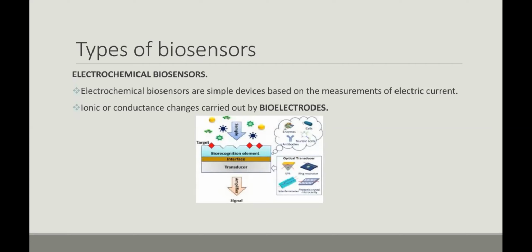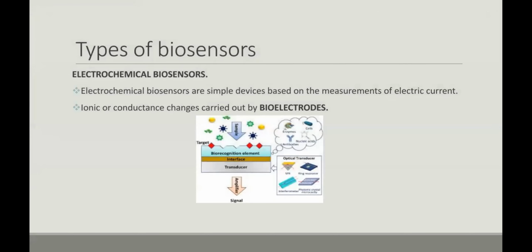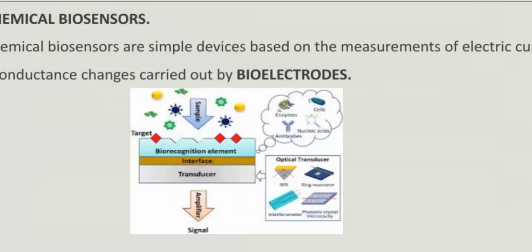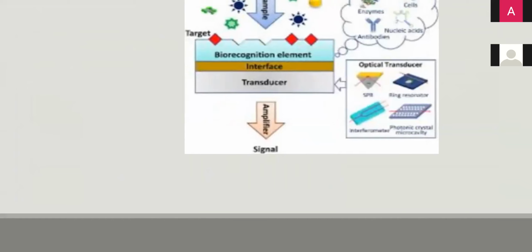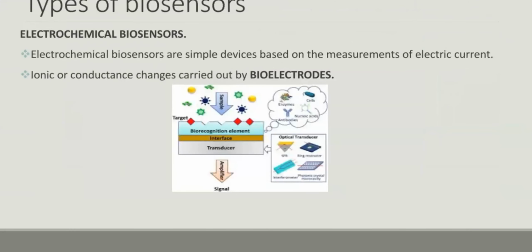The ionic conductance changes are carried out by the bioelectrodes. In this picture, the sample has a biorecognition element and an interface and transducer. This gives the amplifier, so we can get a signal from this reaction. Then we go through the next part.